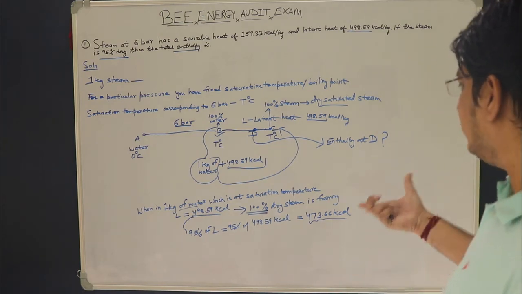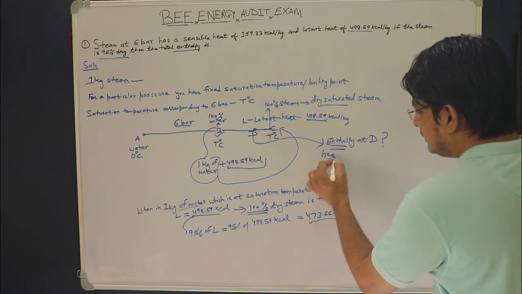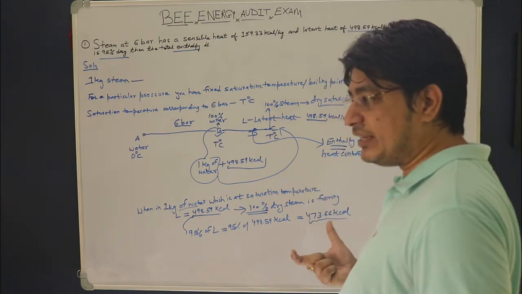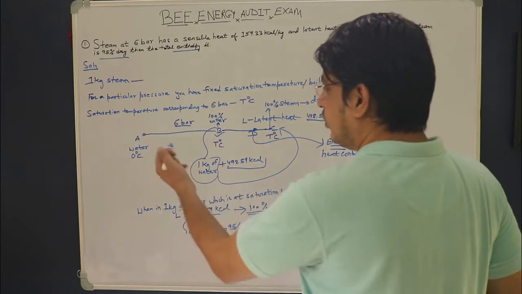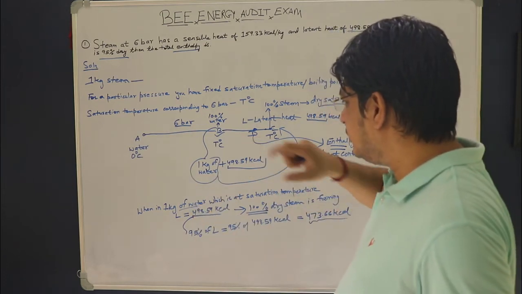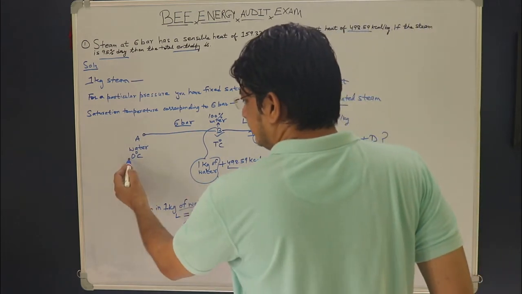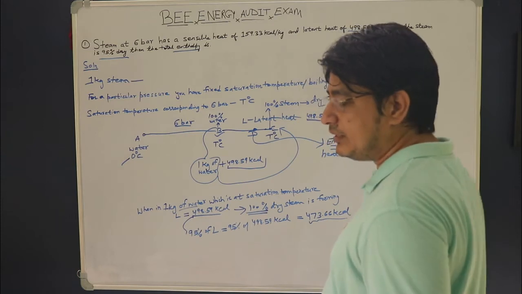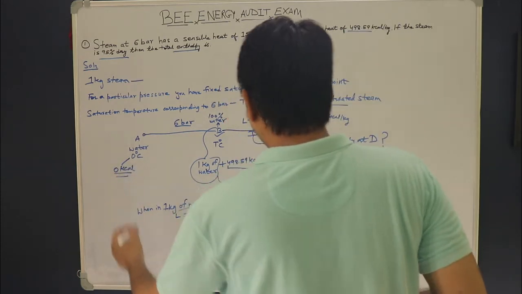So what is the meaning of enthalpy? As I already told you, enthalpy is nothing but the heat content. Now what I require is how much heat energy is being added to the water so as to reach the point D. As you already know, at 0 degree centigrade the heat energy of the water is 0 kilocalorie.